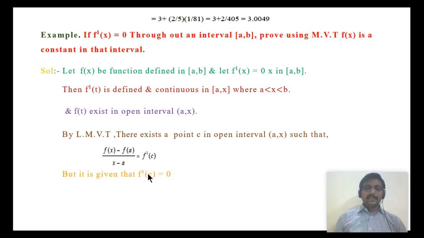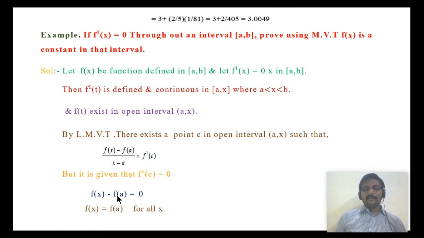But f dash of C is 0 because f satisfies Lagrange's mean value theorem, and f dash of C is 0 by the given statement. So on cross multiplying, we will have f of x minus f of a equal to 0, because the f dash of C value is 0.